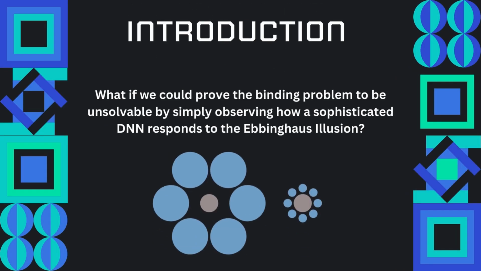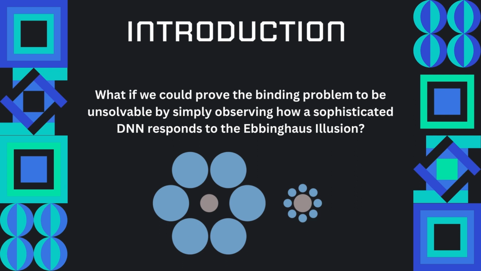The binding problem asks a simple question. How does the brain bind all cognitive processes to form one unified, coherent conscious experience? The Ebbinghaus illusion is an image with two identical shapes, A and B, with A surrounded by larger context shapes and B surrounded by smaller ones. The illusion demonstrates the difference between two proposed methods of perception. One, where you observe and are asked to compare, leading to an incorrect response that B is larger than A, and another, where you observe and are asked to grasp A and B, leading to identical grasp diameters. Your vision for action is left unfooled despite your conscious experience of two different sizes.